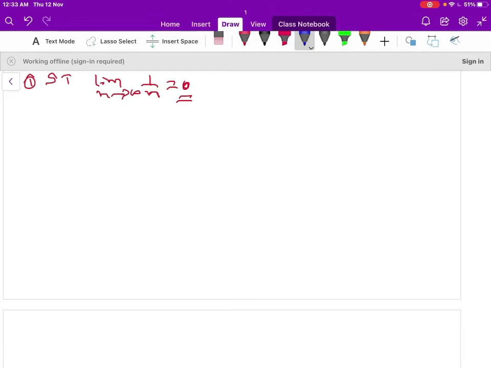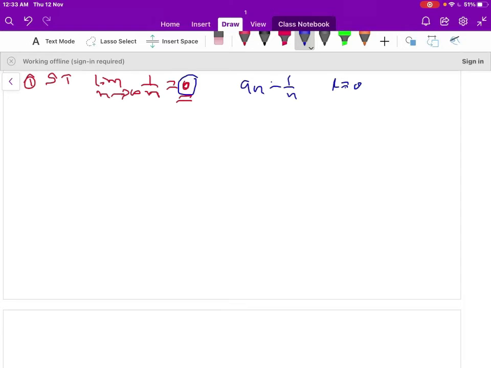Let us consider the first problem. Show that the limit of the sequence 1/n as n tends to infinity is 0. Here a_n is equal to 1/n, L is equal to 0.